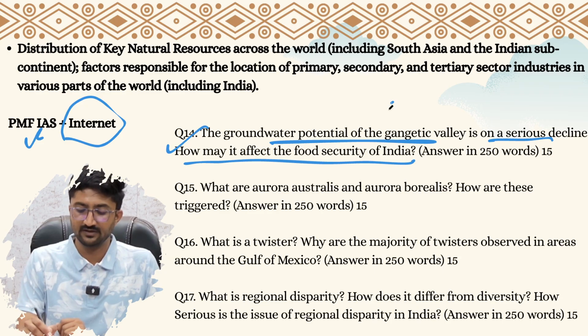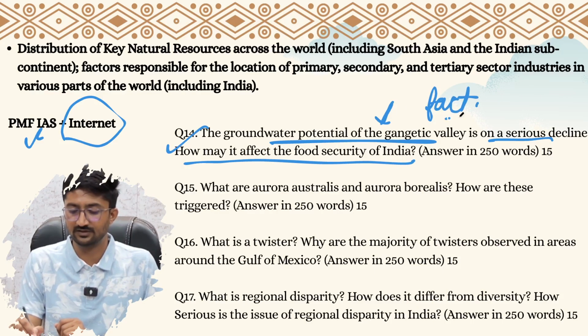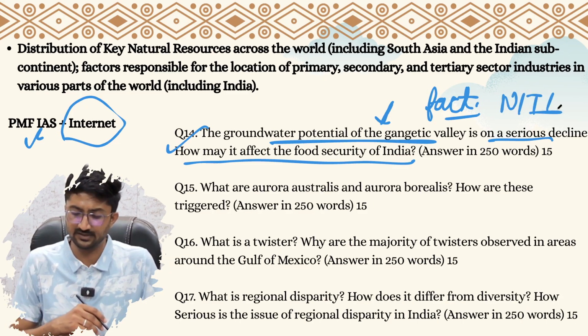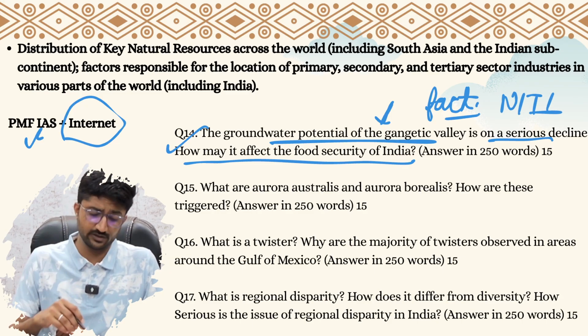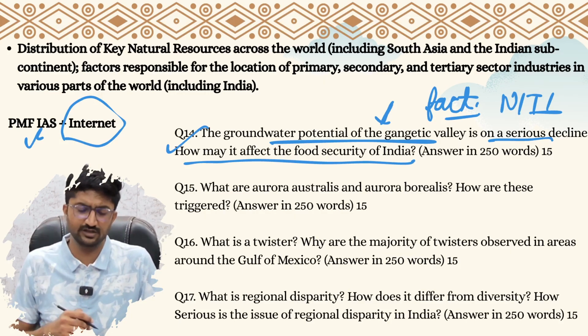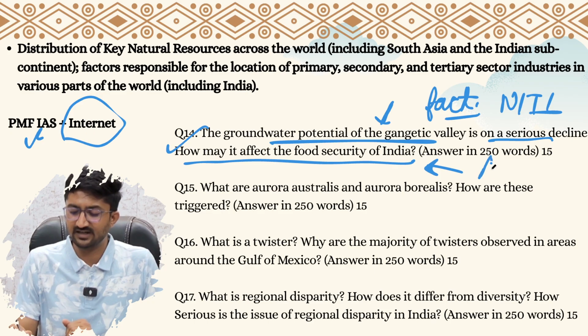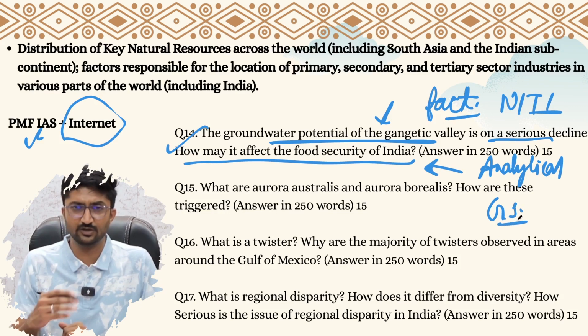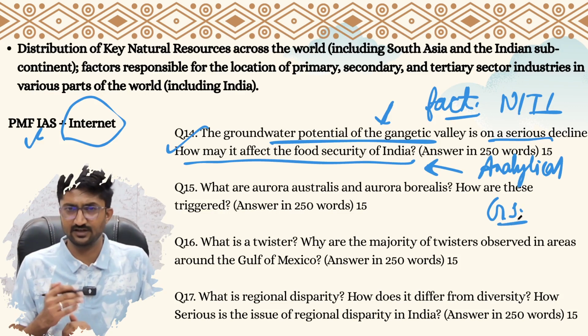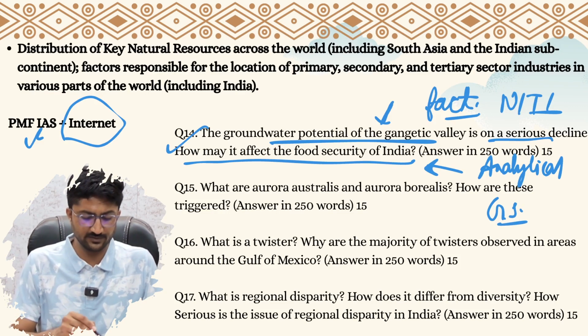Then the question of groundwater potential: Gangetic Valley is on a spurious decline, how it may affect food security of India. First, the question is of fact. It was reported by some report of Niti Aayog and some other bodies as well, right? There is a decline of groundwater in Gangetic Valley, the North India part. How it may affect the food security? It requires the analytical aspect of GS3 as well, right? GS3 has a topic of agriculture and all that, so that is the topic from there.